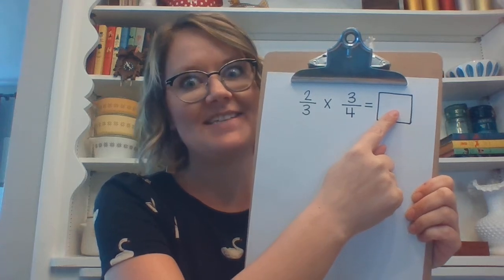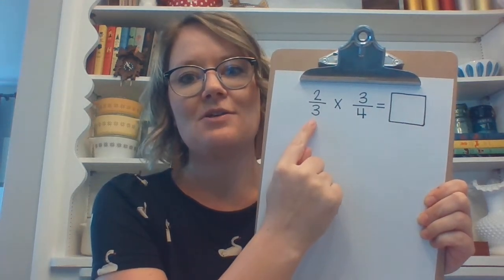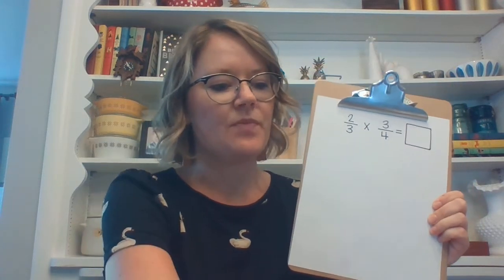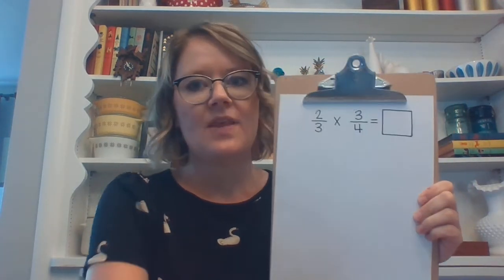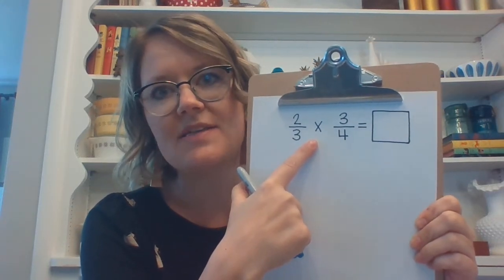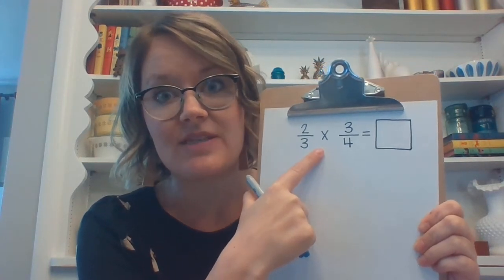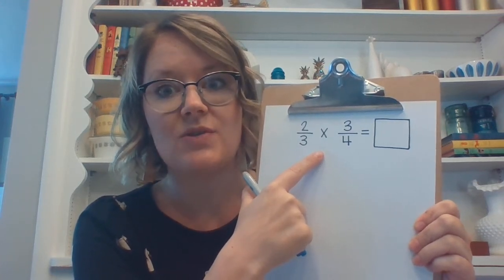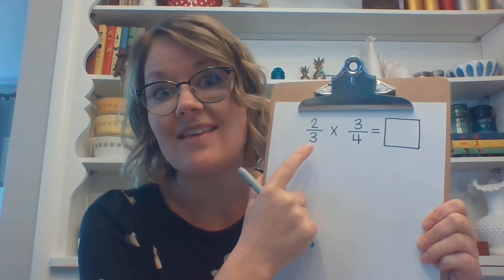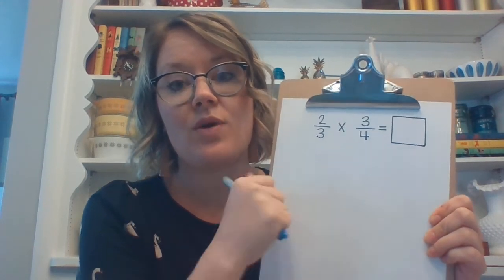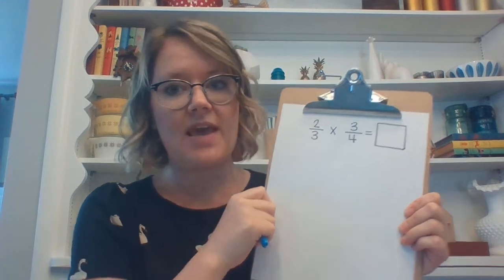Again, families, I know you might know the trick for getting the answer really fast, but we're going to work on using that area model. Since I know that multiplication is a way that we find the area of a space, that's why we can use an area model. So we can pretend that this is a space that is a 2/3 by 3/4 rectangle.